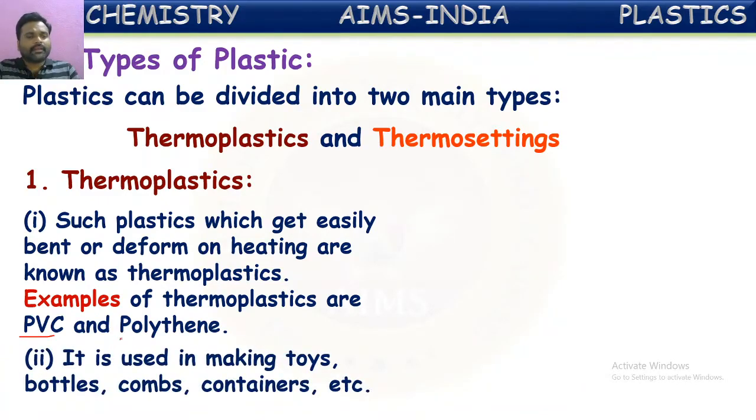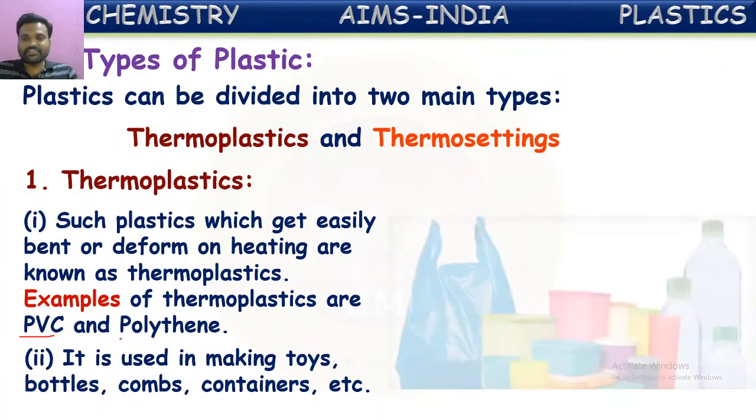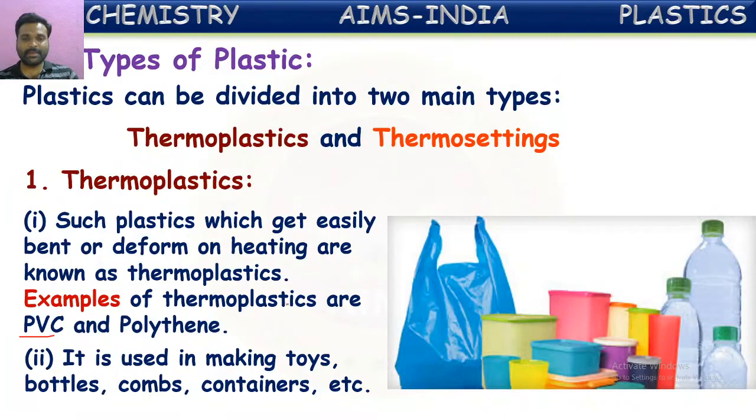You can say these are used in making of toys, bottles, combs, containers, and even for bags. These all are made up of these thermoplastics. You can say some examples they have shown here. See, some plastic bags. These are made up of thermoplastics, and the tools which we use in the home for domestic purposes will come under thermoplastics. And water bottles, the bottles which are used for preservation of soft drinks, these all come under thermoplastics. They can be remolded. They will melt on heating. Such kind of plastics are called thermoplastics.